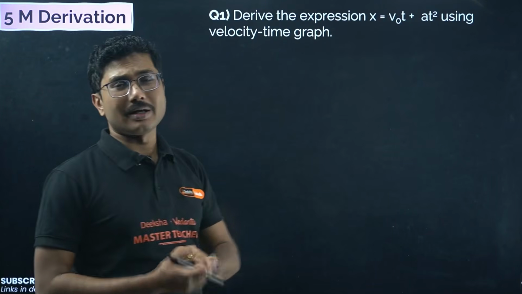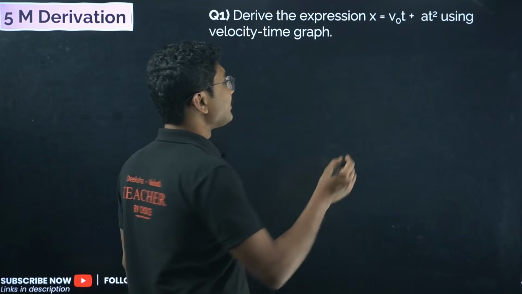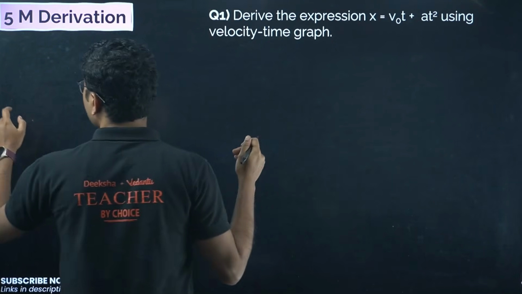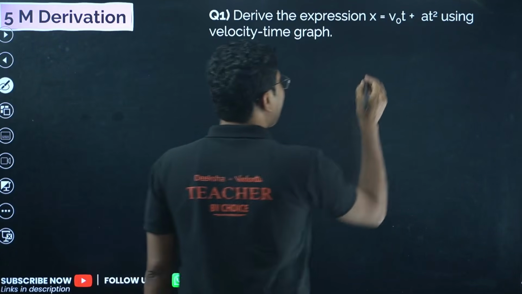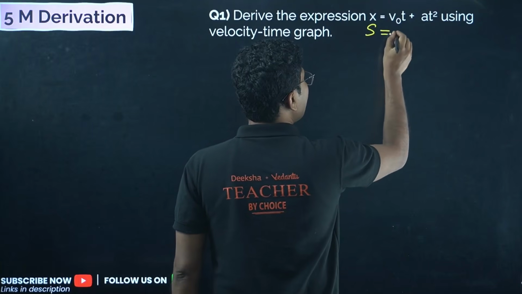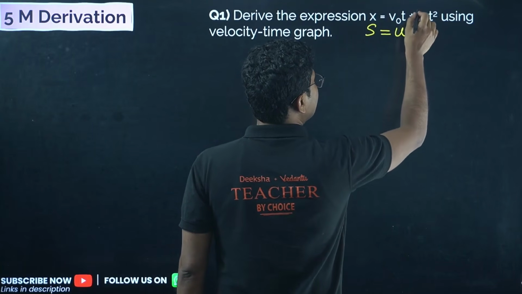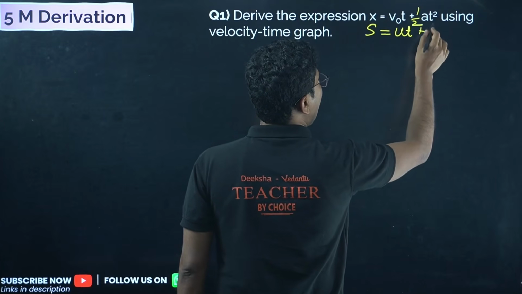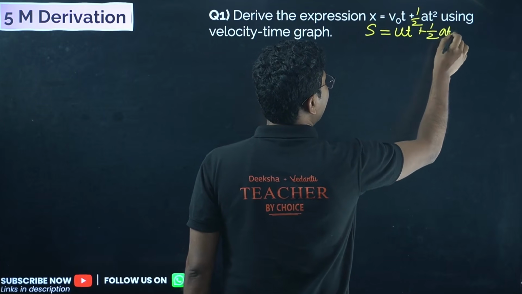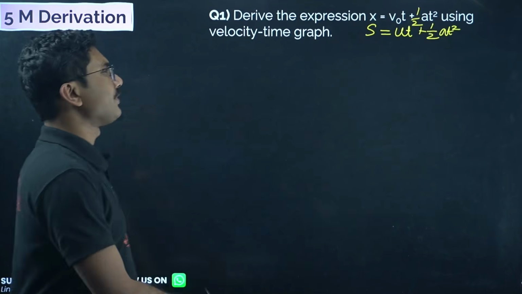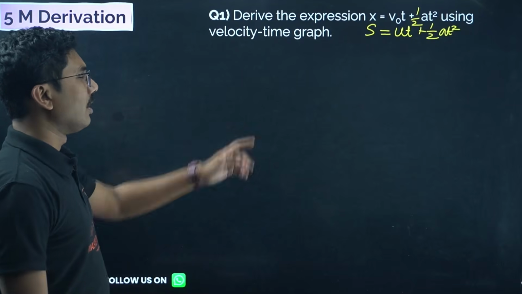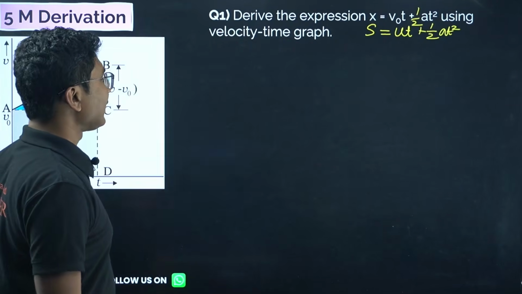In this case, what is important is that in some cases you might face the same question in slightly different language, that is s equals ut plus half at square. Okay, you might face this question as well, and both of them are the same.